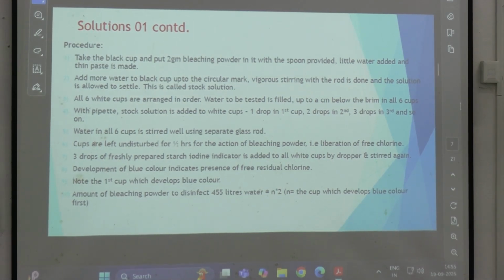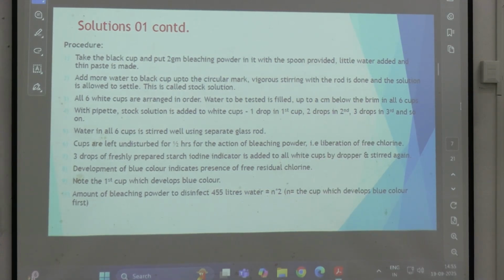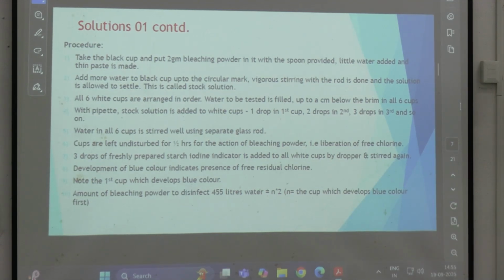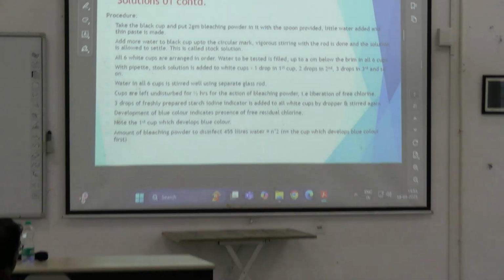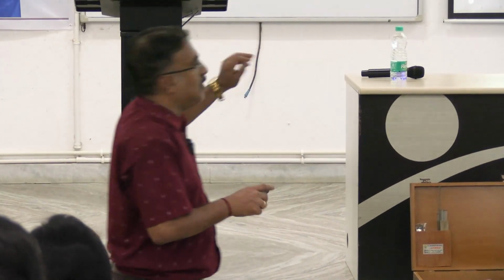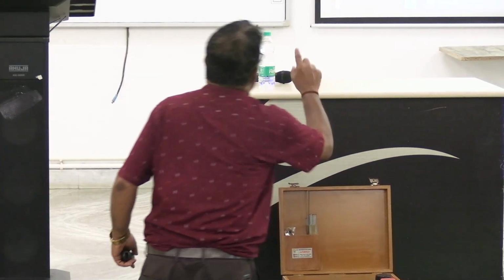Then 6 white cups are arranged in order. Now you fill up the water to be tested, pouring different waters in different cups. 1 drop of stock solution is added to the first cup, 2 drops to the second cup, 3 drops to the third cup, and so on. All the water is stirred using a separate glass rod.